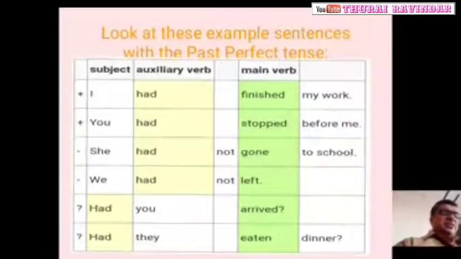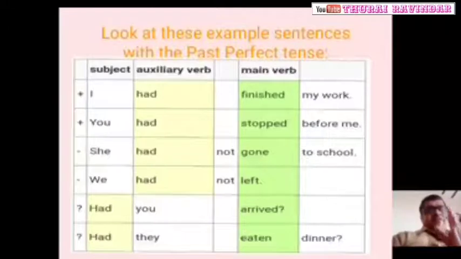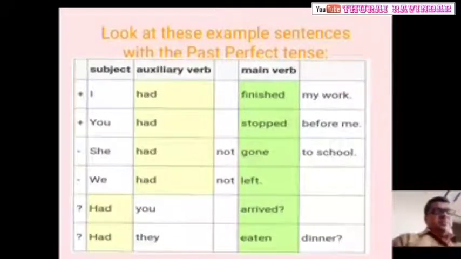All this is, what is this? This is positive sentences. If we add a small word, not, between the auxiliary verb and the main verb, the sentence turns into the negative form.